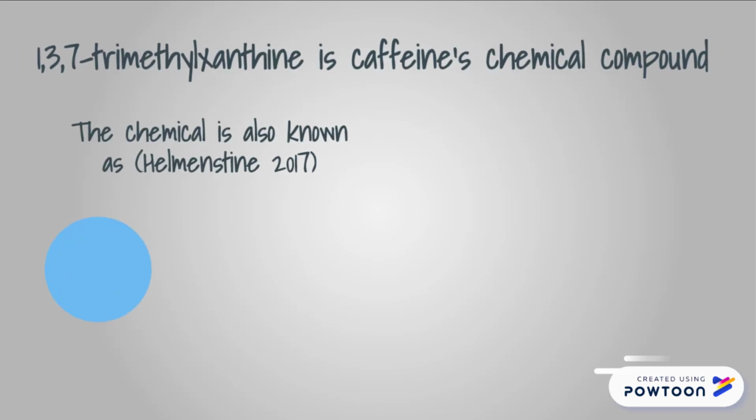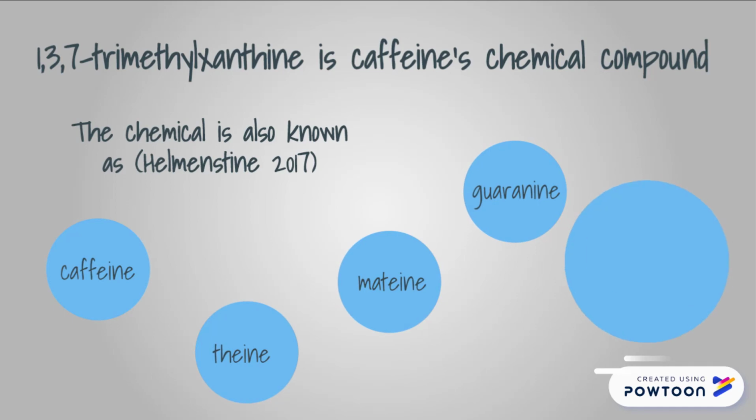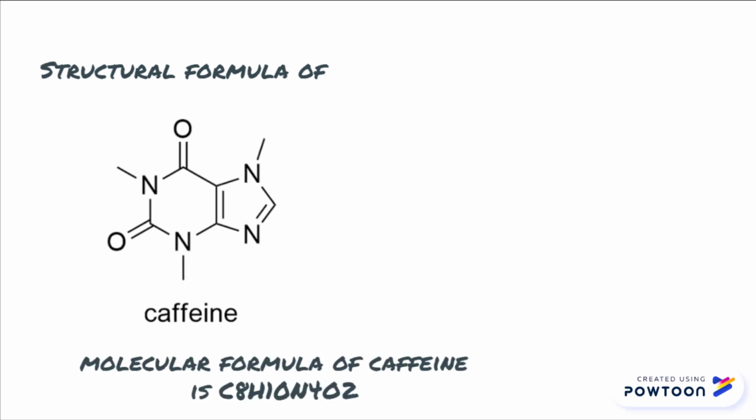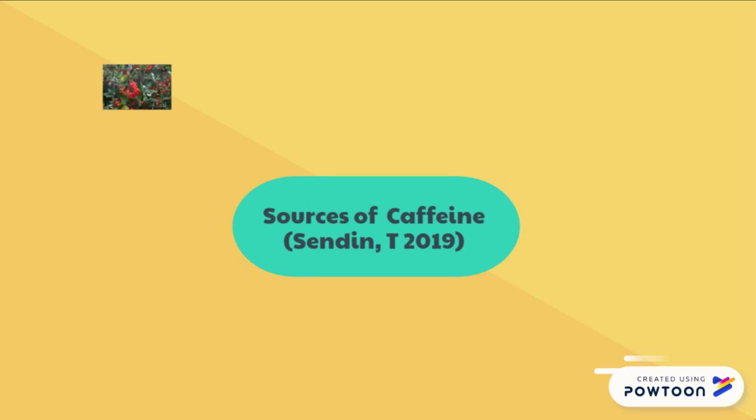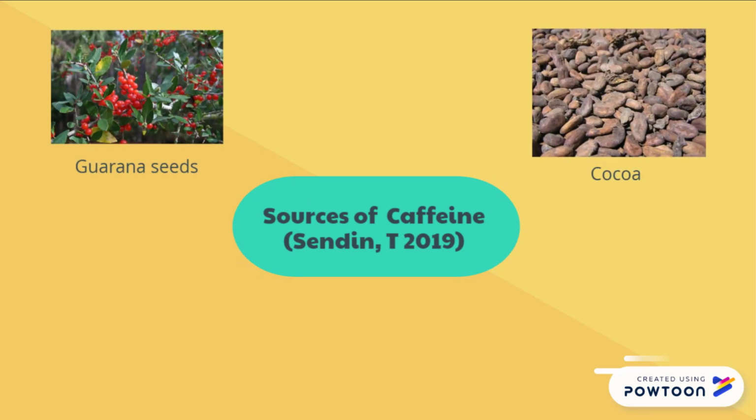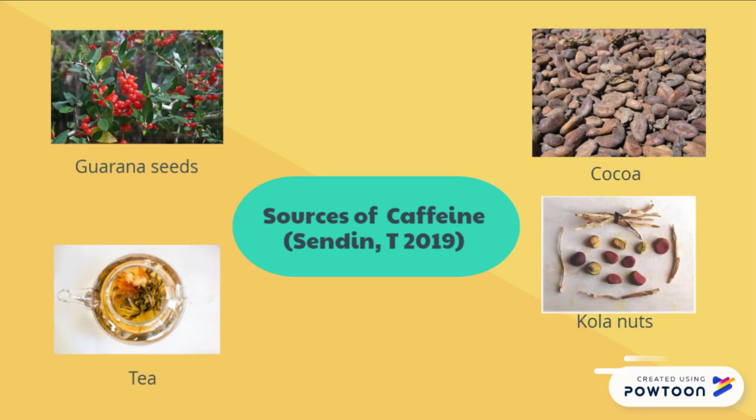The chemical compound of caffeine is 1,3,7-trimethylxanthine. Another name for caffeine is trimethylxanthine or methyltheobromine. Here is the structural formula of caffeine and the molecular formula, which is C8H10N4O2, and it has a molecular mass of 194.19 gram per mole. Caffeine can be found in specific plants such as guarana seeds, cocoa, tea, and kola nuts.